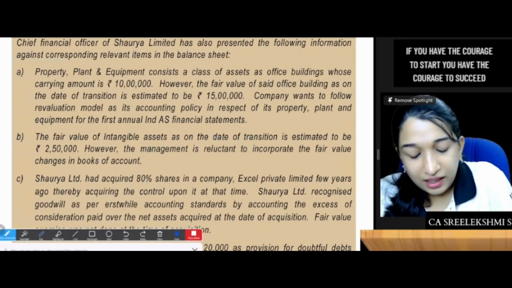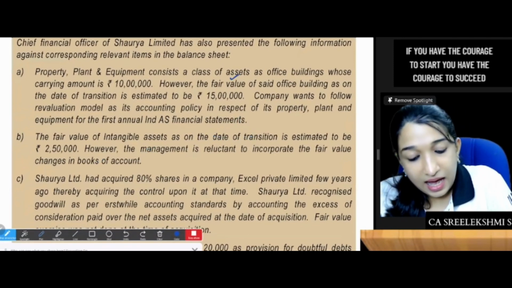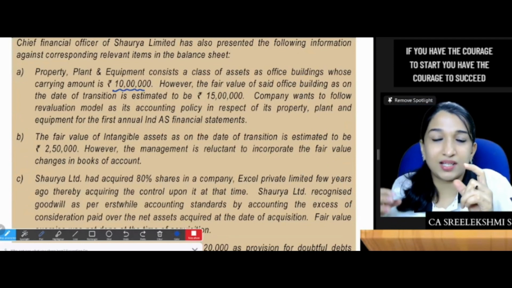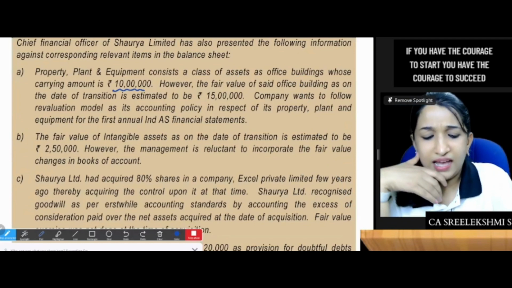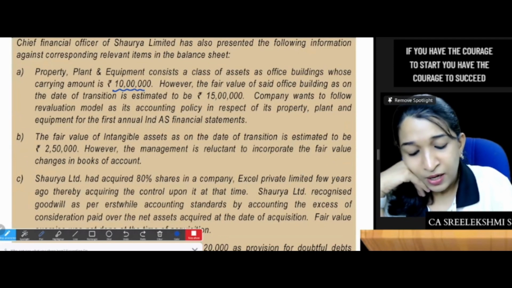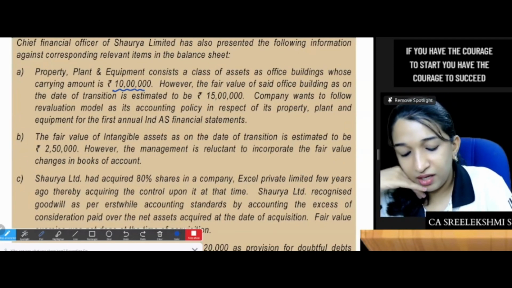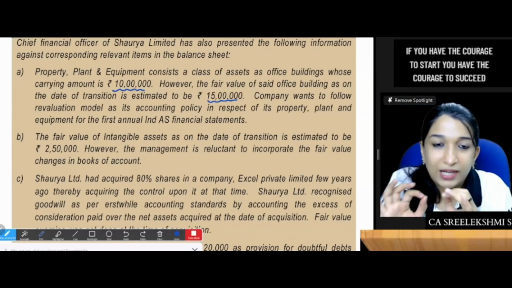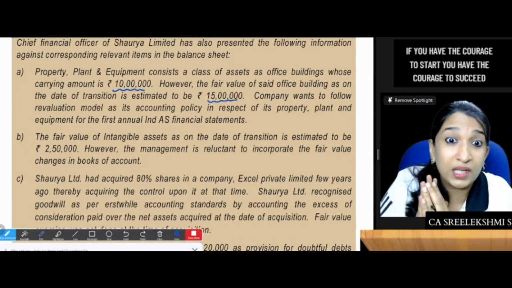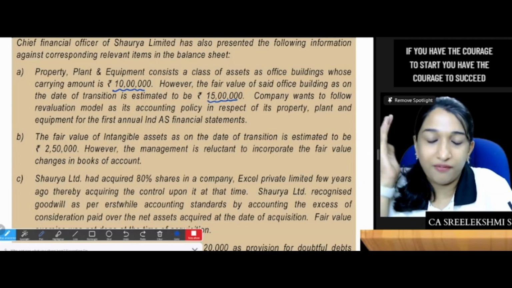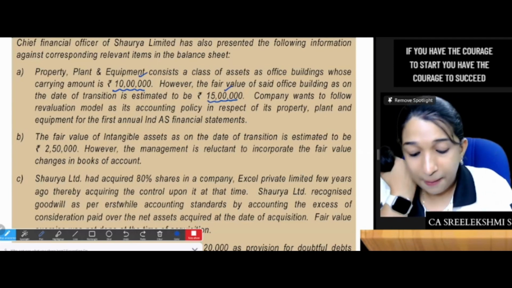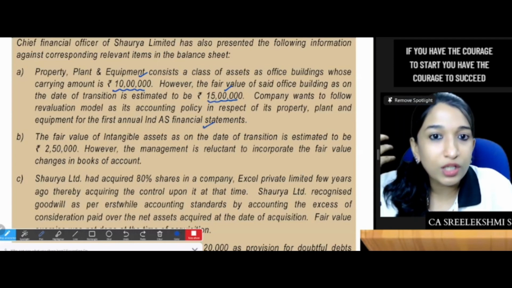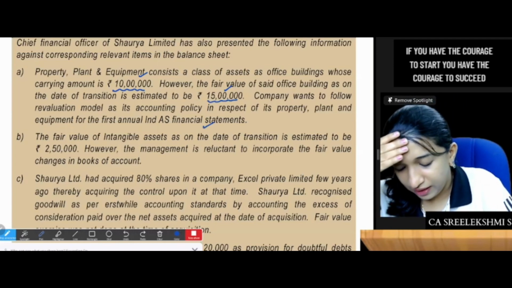PPE consists of a class of assets as office buildings whose carrying amount is 10 lakhs. However, the fair value of said building on the date of transition is 15 lakhs. So you can take over as per IND AS 101 deemed cost exemption. You can take over the previous GAAP carrying value or fair value on the date of transition. Both are correct. Company wants to follow revaluation model in the first IND AS financial statements. It's fine. You can show the asset at 15 lakhs.